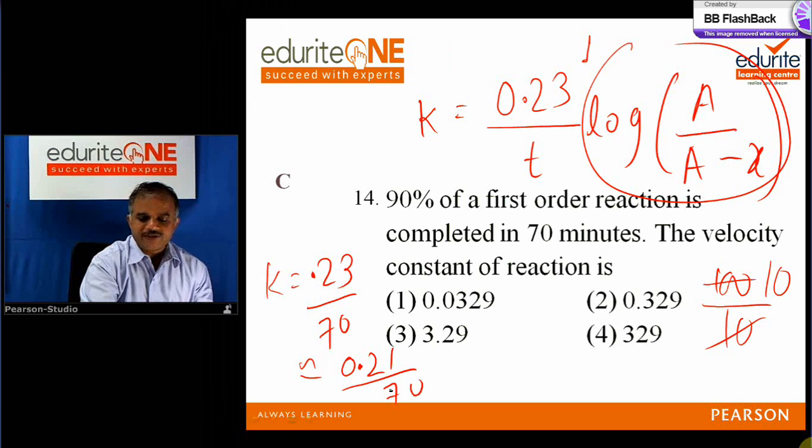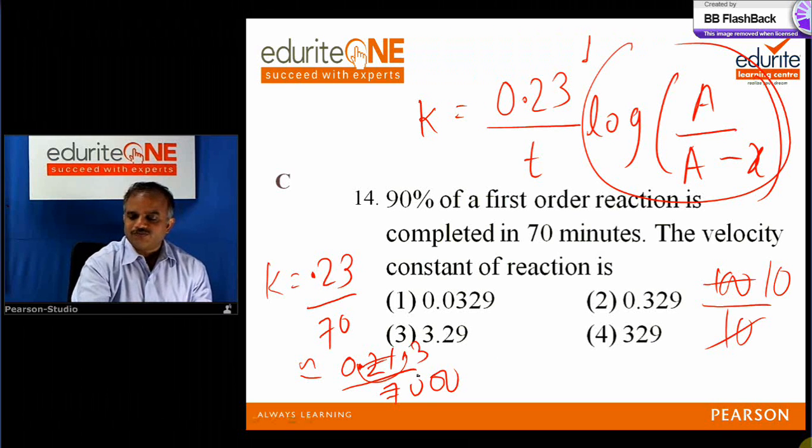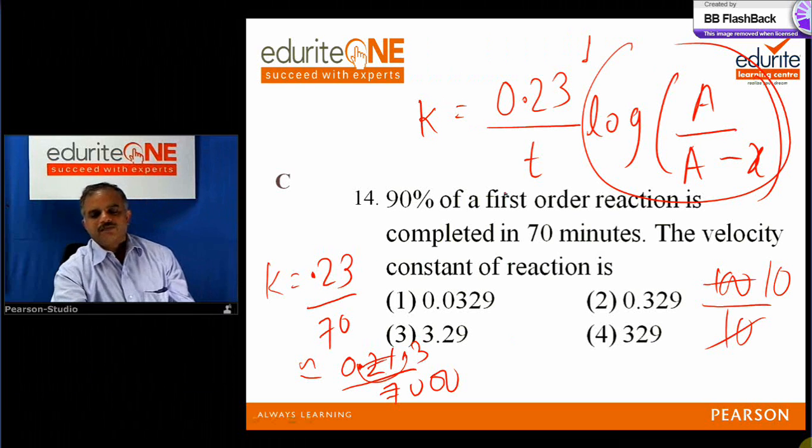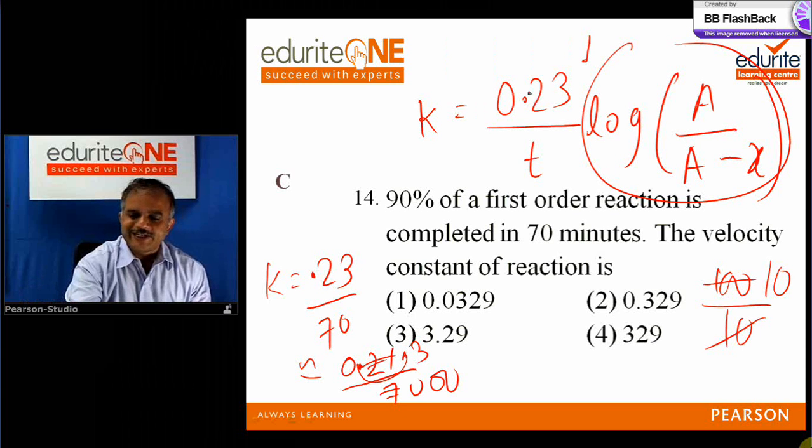Why? I know it's a multiple of 7. Then move the decimals, very simple. 7 ones are, and here 7 threes are. So I got the answer here. Sorry, there is a small correction here. It should be 2.3.